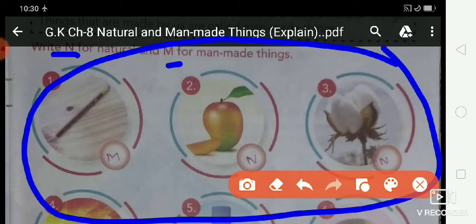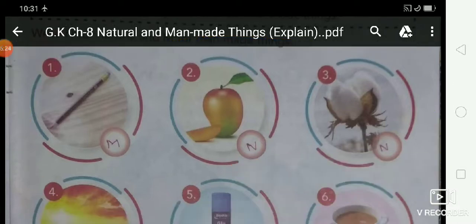Then write the letter M in the box for man-made things, or the letter N in the circle for natural things. Okay, so look at the picture.